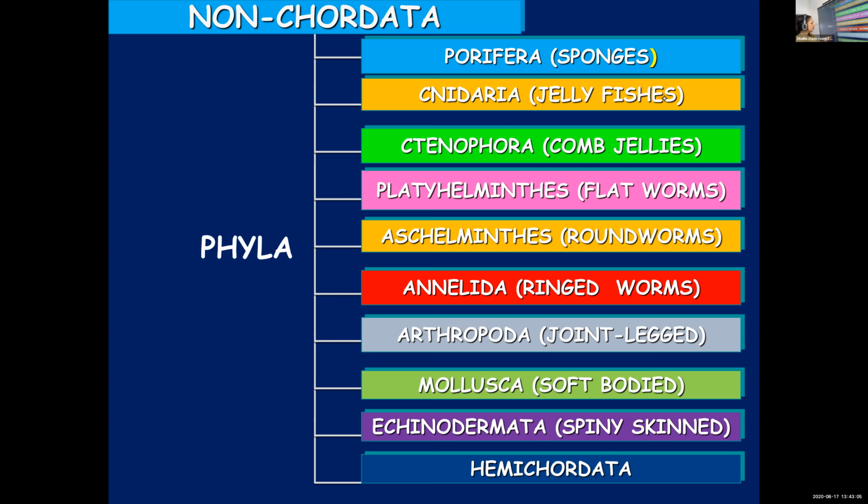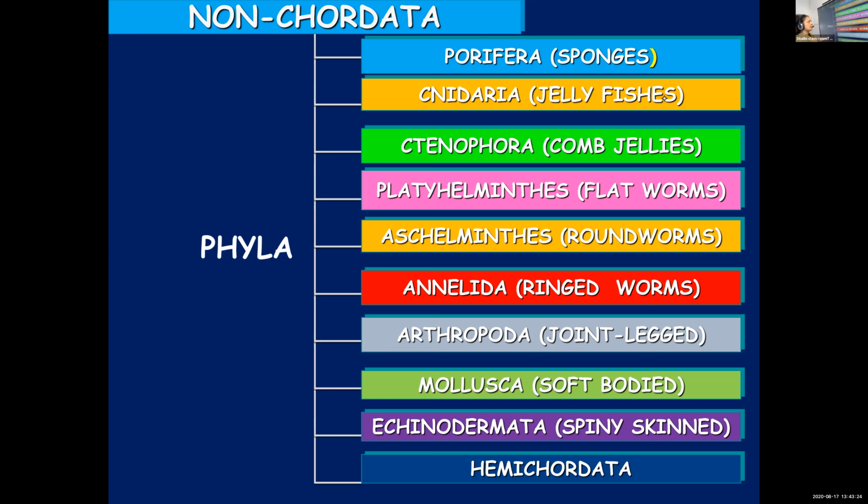Only Ctenophora and Hemichordata are new to you. The remaining ones you have learned in class 9. So we'll start with our first phylum of non-chordates, that is Porifera. Do you want to note down the names? Then I'll give a few more seconds.